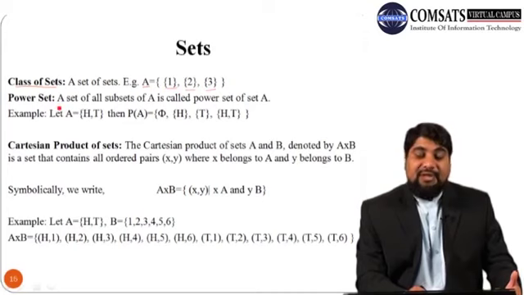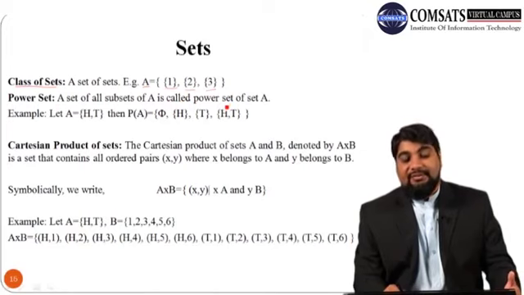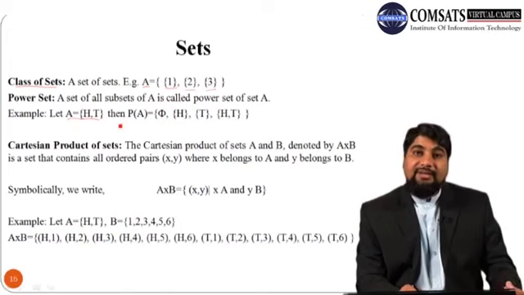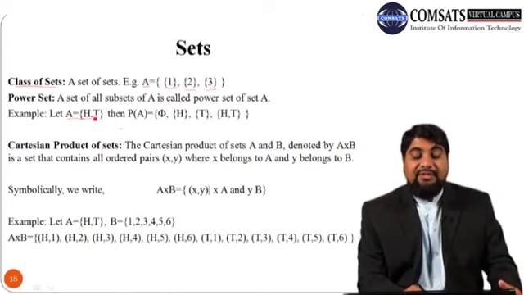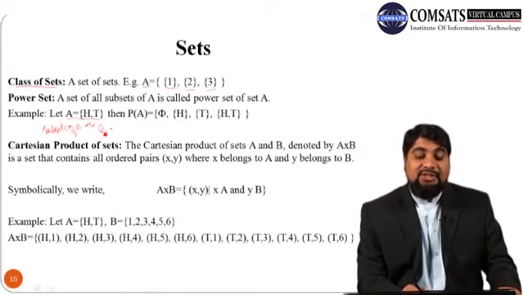And the next concept is power set. A set of all subsets of A is called the power set. Suppose we have a set A containing two elements, head and tail. First we need to calculate the subsets of A. Remember that the empty set is a subset of every set, so the first subset is empty.